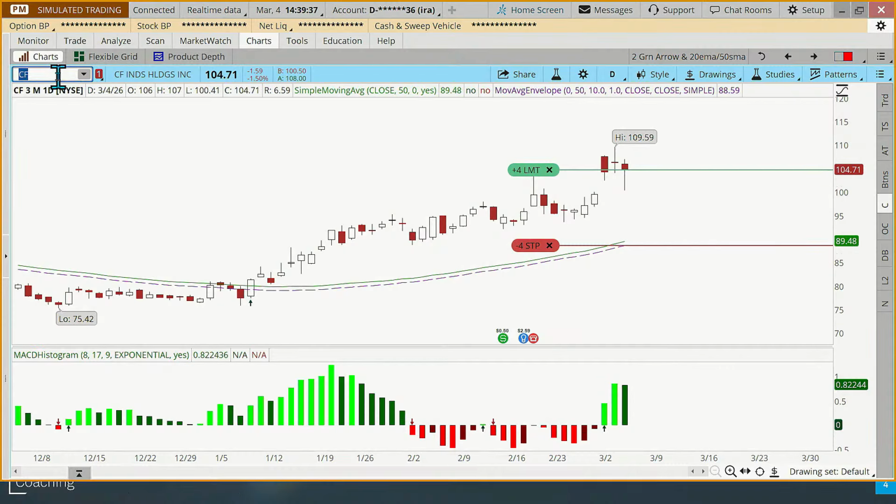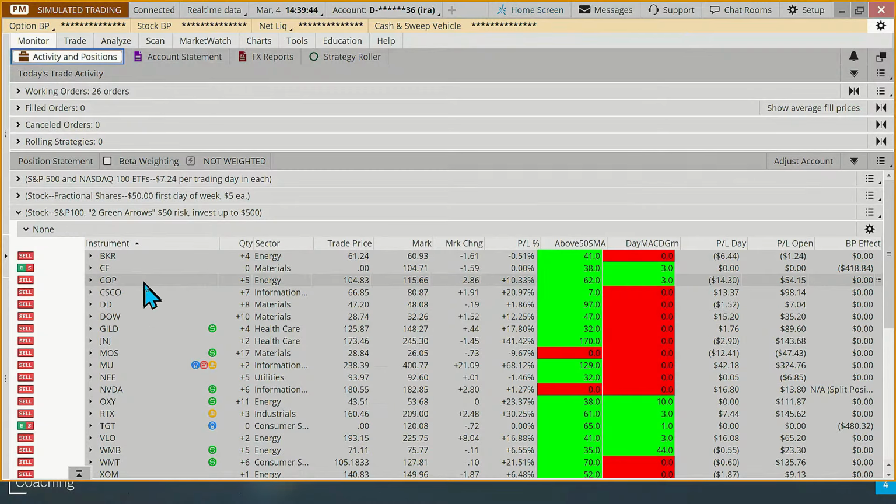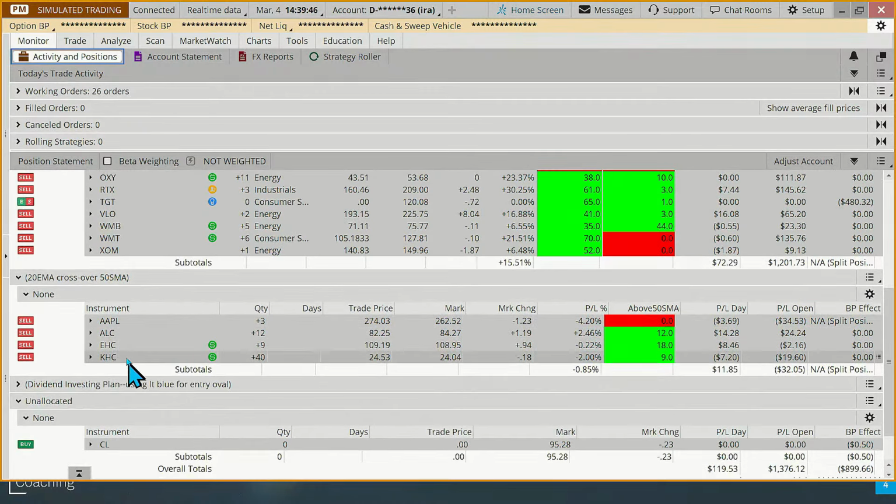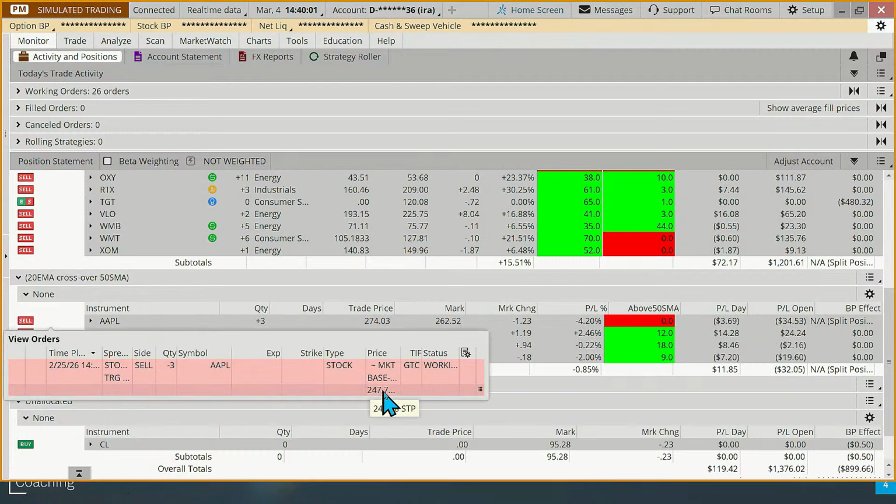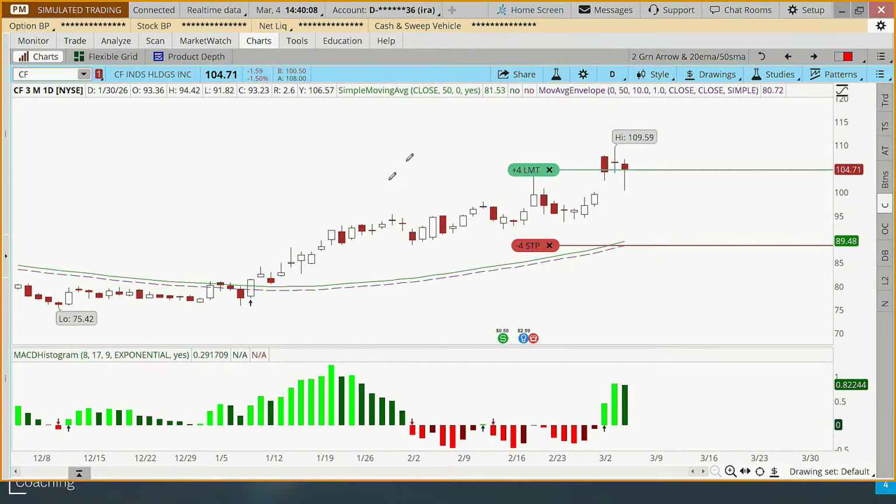All right. So let's take a look here. I do want to take one. We did our crossover. We have 4 stocks in our crossover. So Apple, ALC, EHC, and KHC. This is a new system that we talked about last time. And you can see Apple's actually dropped below the moving average here, but it hasn't hit our stop. Our stop's at 247.78, and we're at 262 right now. So that initial stop's doing its job.